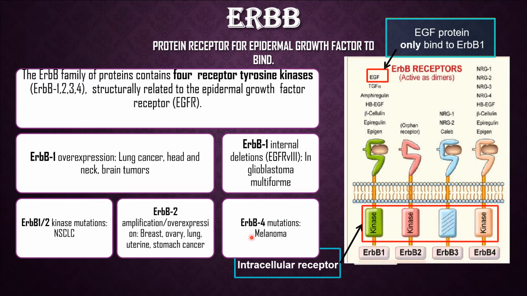in melanoma. Okay, here is a picture of the ErbB receptor, which is active as a dimer. EGF protein will only bind to ErbB1 because it is specific.